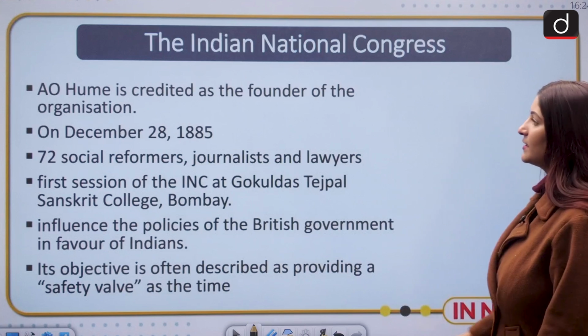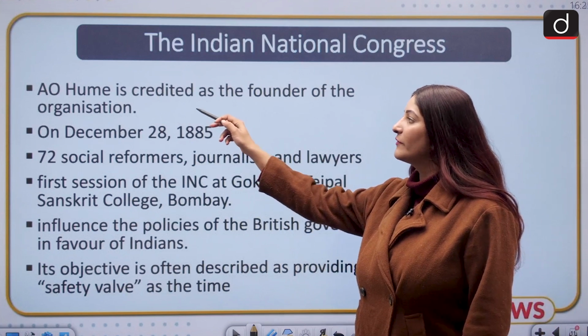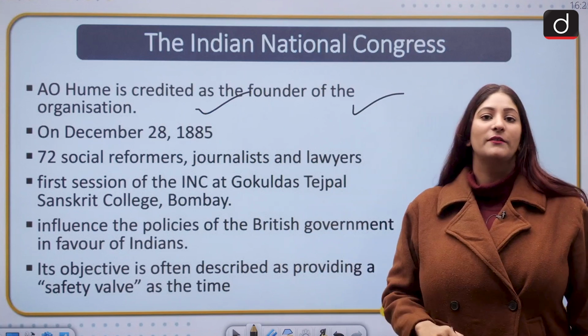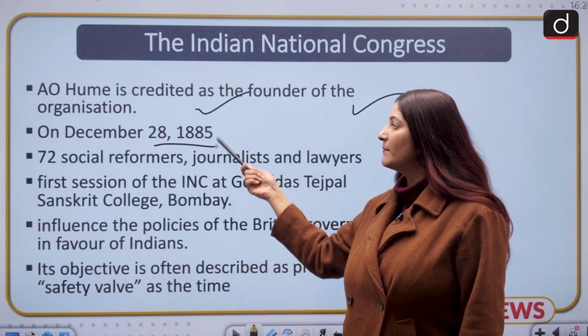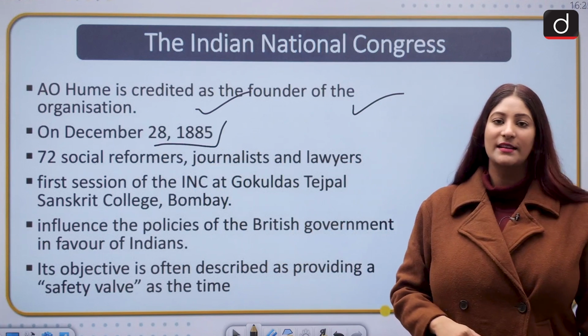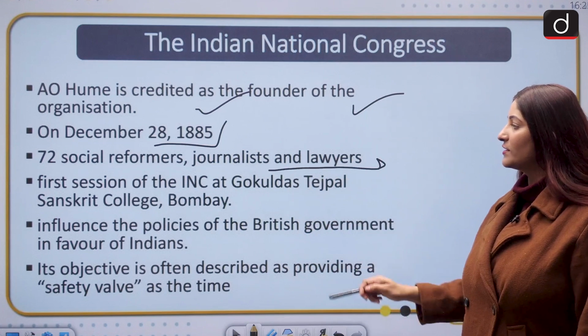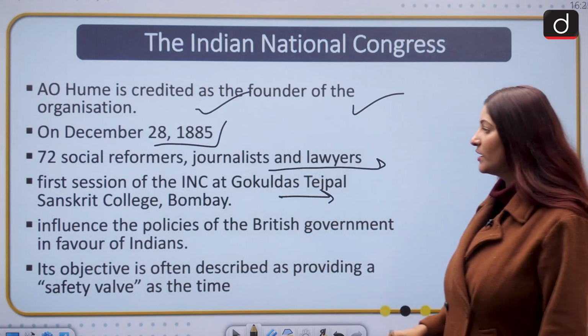Then comes INC. The English bureaucrat A.O. Hume, Alan Octavian Hume, is credited to be the founder of the organization. The first session was held in Bombay, on December 28, 1885. It was attended by a delegation of 72 social reformers, journalists and lawyers, and it was held at Gokuldas Tejpal Sanskrit College, in Bombay.